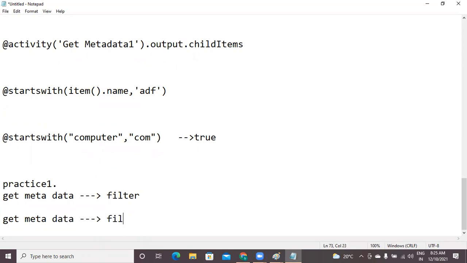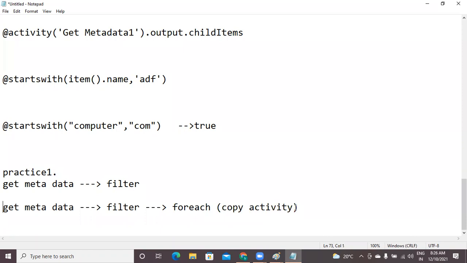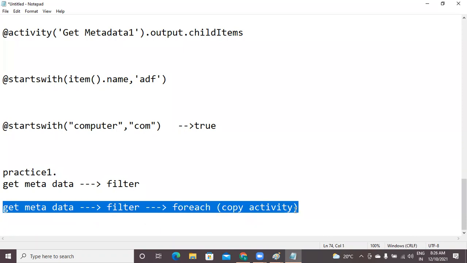Straight away I'm going to add some. After this, we will see without filter how to copy. Again, filter has some output. For this output, I'm going to apply for each. Within this for each, I want to use this copy activity. So at a time, you will be learning these 3 things, filter and for each combination. All of you, please observe. High concentration, please.